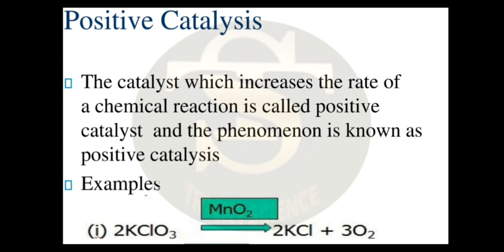Positive catalysis. The catalyst which increases the rate of a chemical reaction is called a positive catalyst and the phenomenon is known as positive catalysis. Example: decomposition of potassium chlorate is facilitated in the presence of manganese dioxide. So in this reaction manganese dioxide works as a positive catalyst.